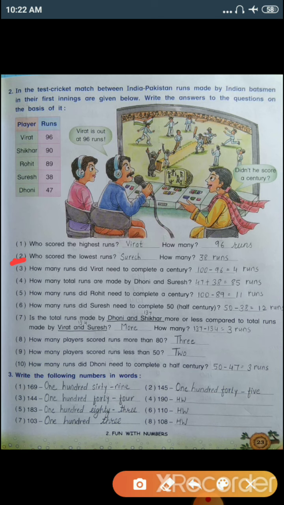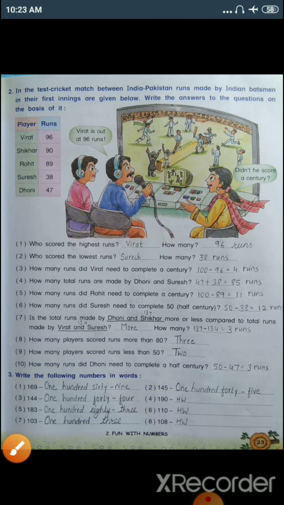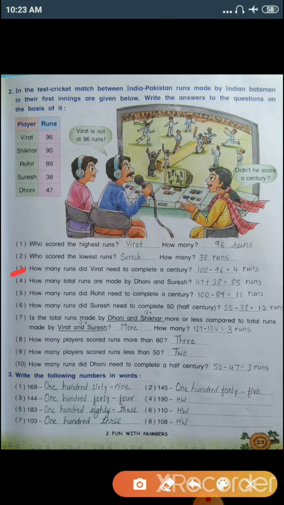Question number 2. Who scored the lowest runs? So with the help of this table, who made the lowest runs? 38. That means Suresh. So we'll write here Suresh with how many runs? 38 runs. Question number 3.